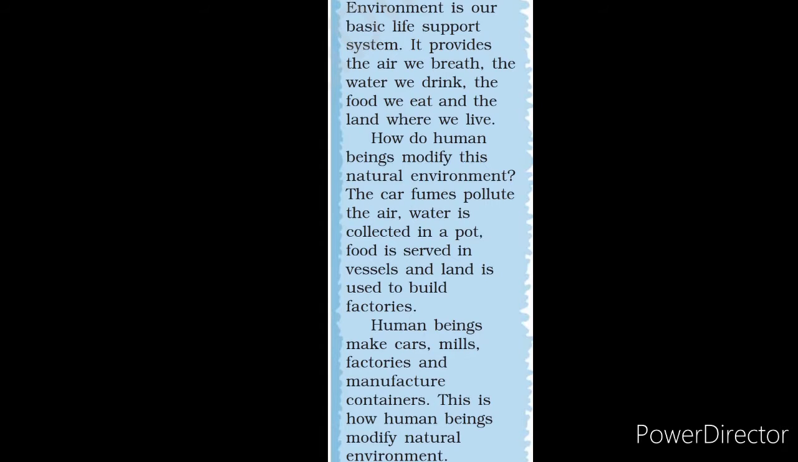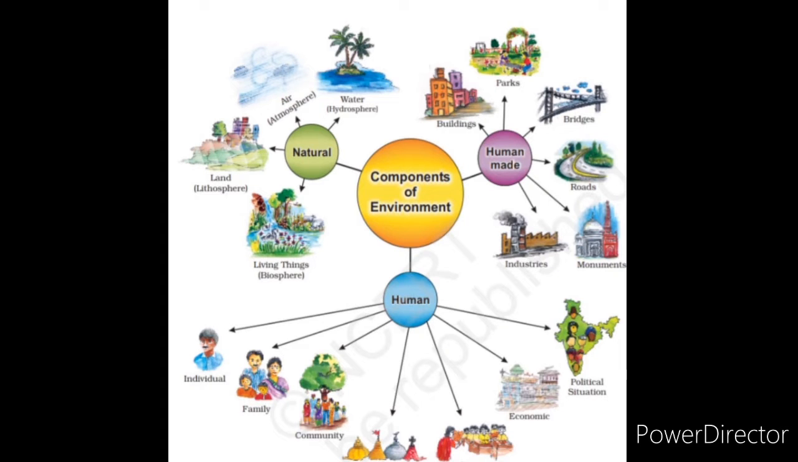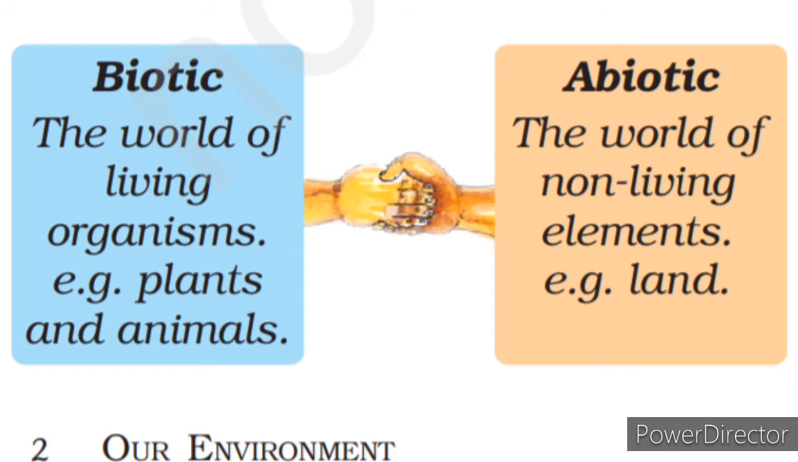Everything which is present in our surroundings makes up our environment. It has three components. First is natural, second is human made, and third is human. It has two kinds or types, that is biotic and abiotic. The world of all living organisms is called biotic, and the world of non-living elements is known as abiotic.